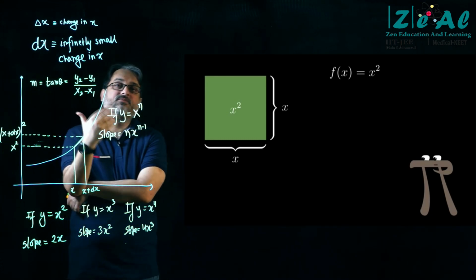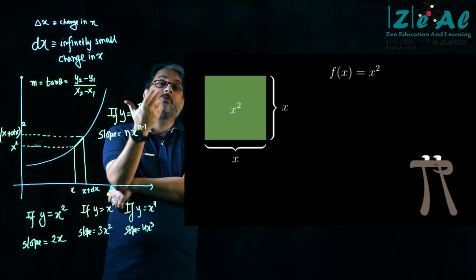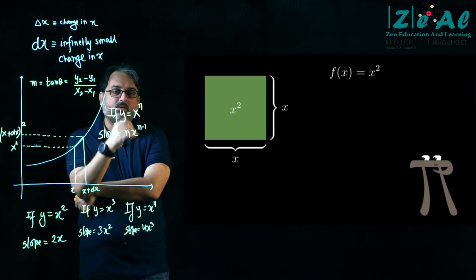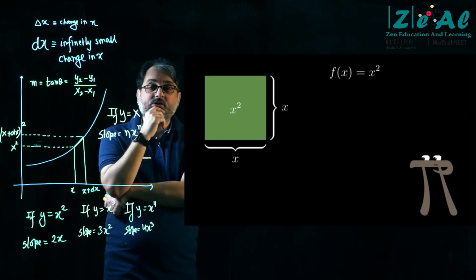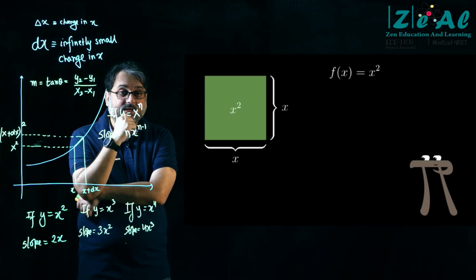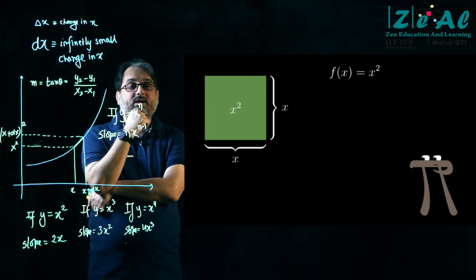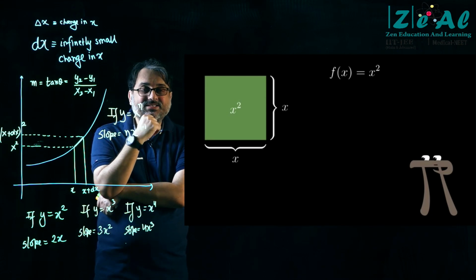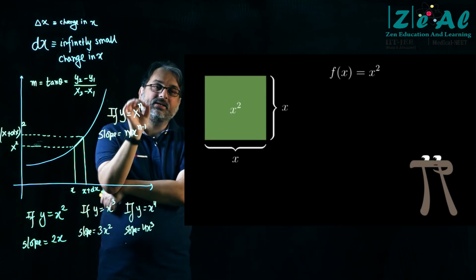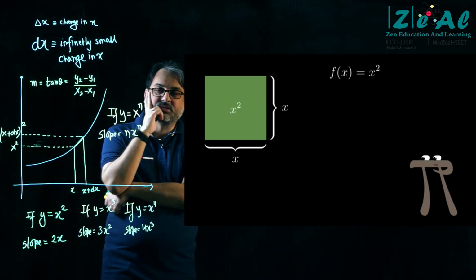Okay, so that is a physical interpretation of y is equal to x square. Can there be other interpretations? Yes, there can. But for the moment, we are taking y is equal to x square as representing the area of a square of side x. Okay.